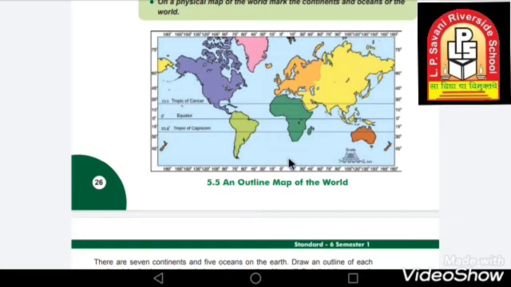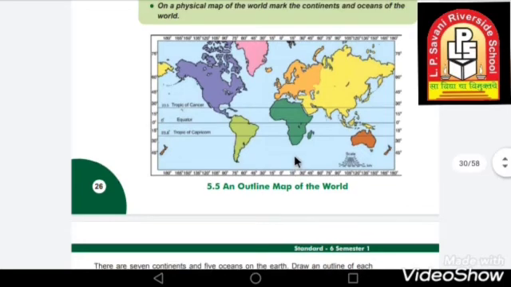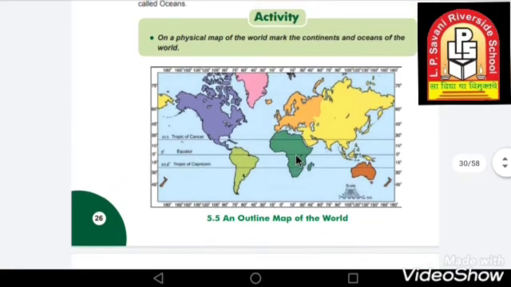Okay, so now we'll go to the oceans, right? We have to mark oceans. Over here you can write Pacific Ocean. This whole area is Pacific Ocean. From here to here you can write it anywhere in between. PACIFIC, Pacific Ocean.